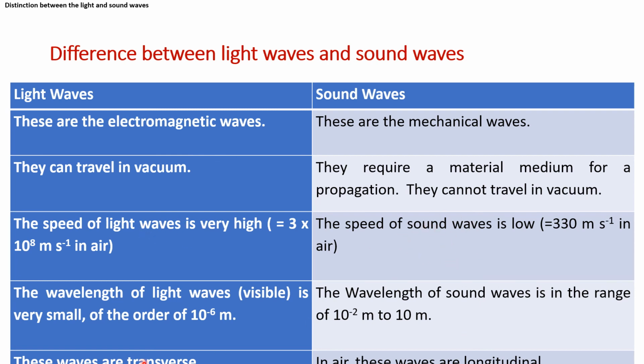Then light waves are transverse in nature, and sound waves are longitudinal. We saw how a transverse wave travels: the particles move in the up and down direction while the wave propagates in the forward direction. In sound waves, the particles move in the same direction in which the wave travels. So specifically, when sound travels through air, these waves are longitudinal.